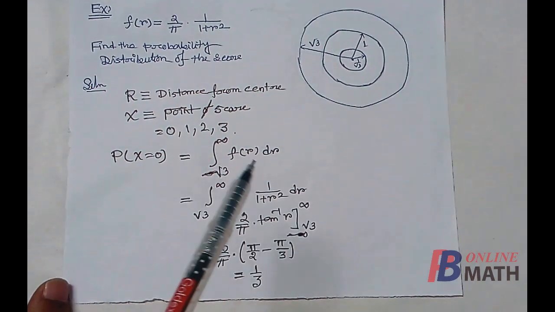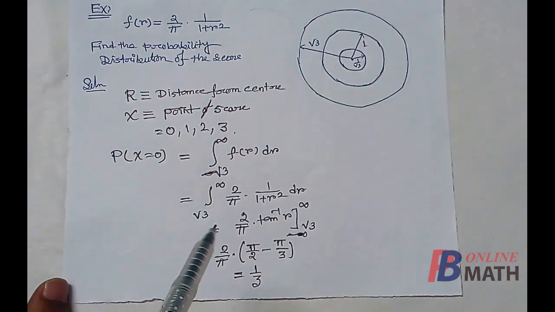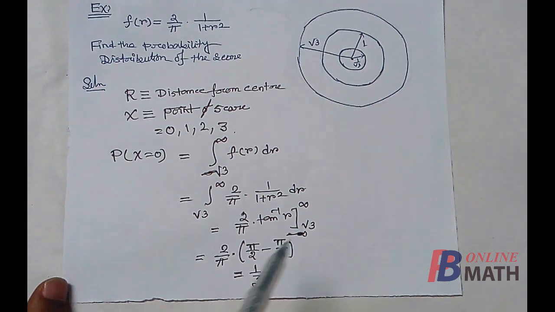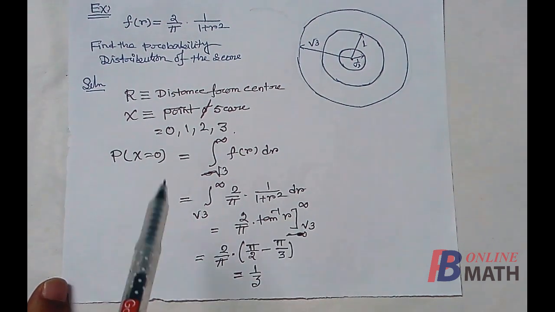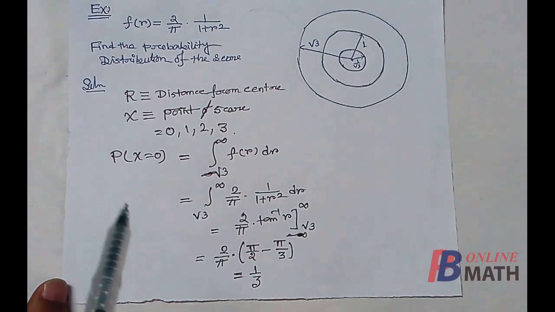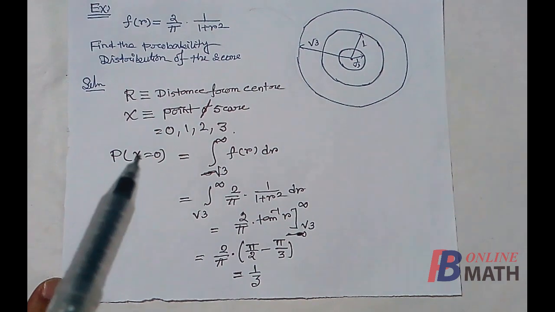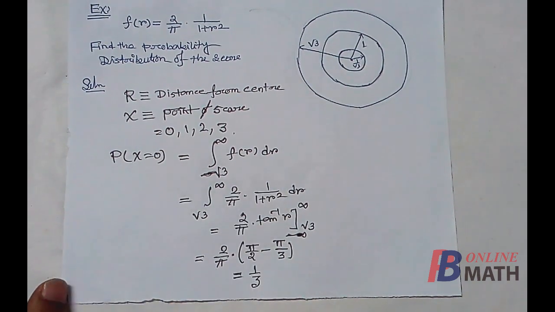So replacing the value of fR, we can easily integrate this, and after the integration and replacing the limits, we find that the probability of X equal to 0 is equal to 1 by 3. So the probability that we shall get the point 0 is 1/3. Next we shall find the probability of the remaining events.